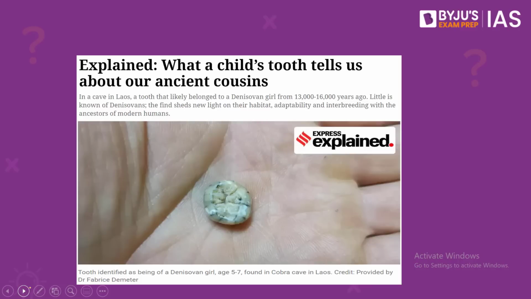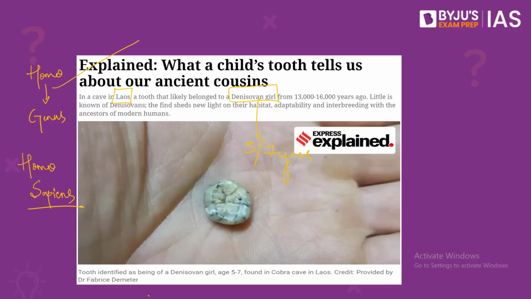What is the context? According to an article in the Indian Express newspaper today, a tooth has been found in Cobra Cave in Laos. And this has been identified as being of a Denisovan girl of the age 5 to 7 years. So now there is a physical evidence to Denisovans, and this has been verified. So who were Denisovans? See, Denisovans are an extinct species or subspecies of archaic humans in the genus Homo. They are believed to be a close relative to modern humans. That is, they share an ancestor with Homo sapiens.